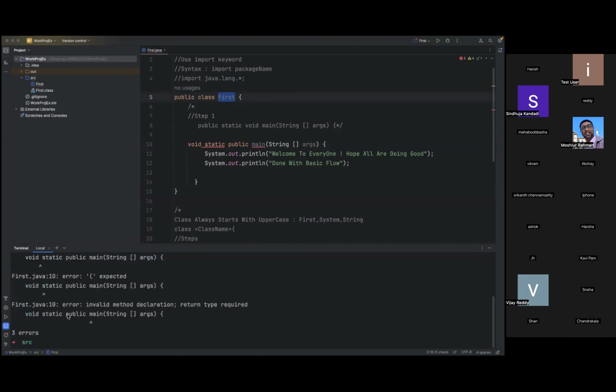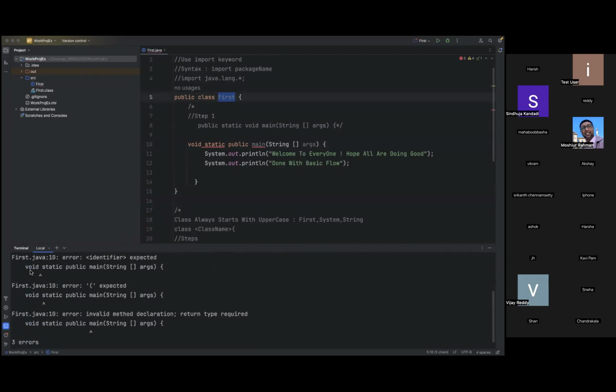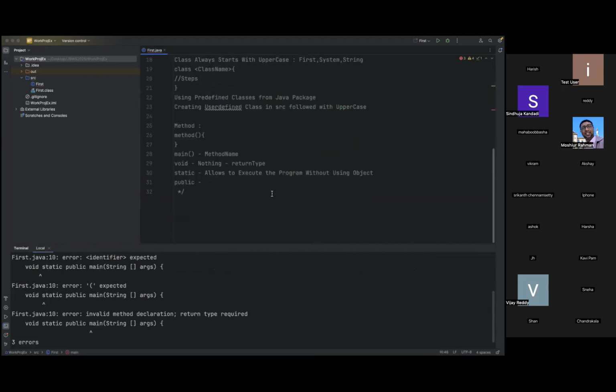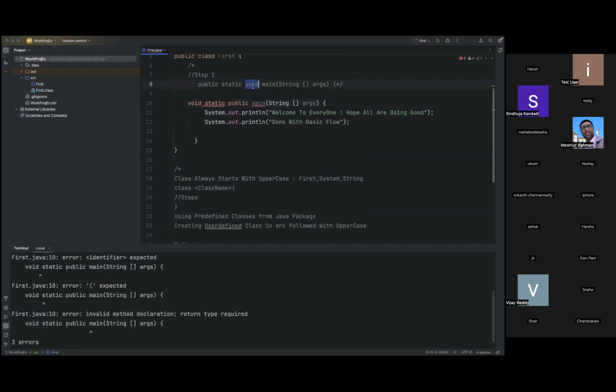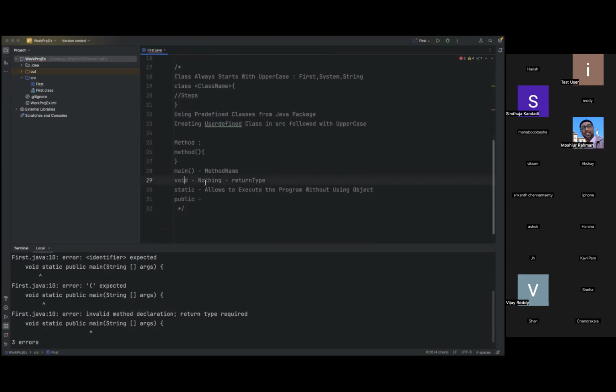Now see this. You see, all of this is not recognized. Recognizing is nothing but the compiler itself recognizing. What it means is that this is a syntax error. As I mentioned, a method should always follow the return type. We should not disturb this particular keyword. This is fine, but we should not touch this, because main is returning something here. If it is not returning anything, we simply use void. That is the meaning of what we have written. Void is nothing but nothing.